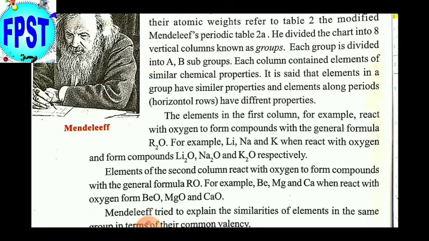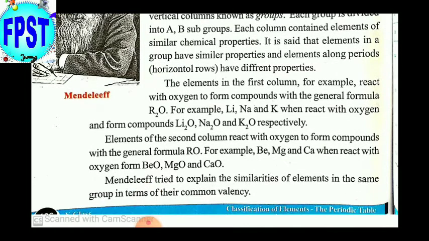The elements in the first column, for example, react with oxygen to form compounds with the general formula R2O: lithium Li2O, sodium Na2O, potassium K2O. The elements in the second column react with oxygen to form compounds with the general formula RO. The second group elements, beryllium, magnesium, calcium, form the oxides BeO, MgO, CaO.